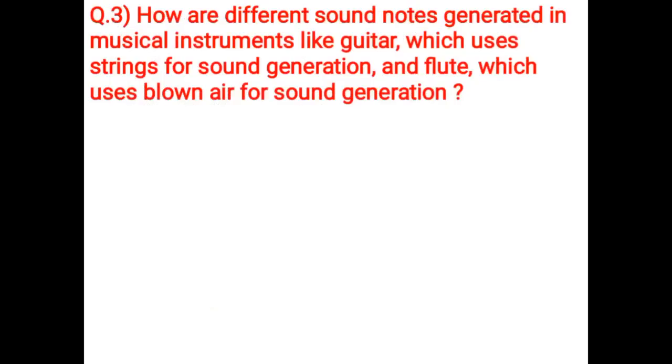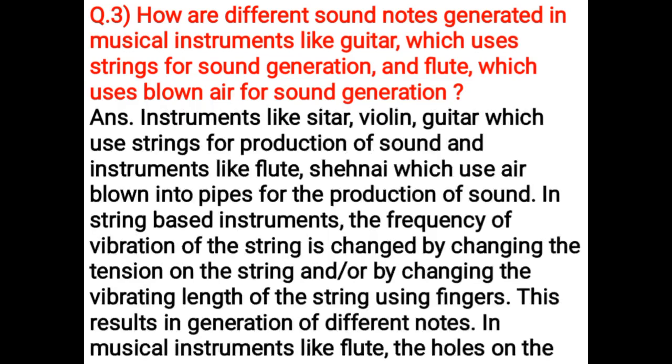How are different sound notes generated in musical instruments like guitar, which uses strings for sound generation, and flute, which uses blown air for sound generation? Instruments like sitar, violin, guitar, which use strings for production of sound, and instruments like flute, shehnai, which use air blown into pipes for the production of sound. In string-based instruments, the frequency of vibration of the string is changed by changing the tension on the string and or by changing the vibrating length of the string using fingers. This results in generation of different notes.